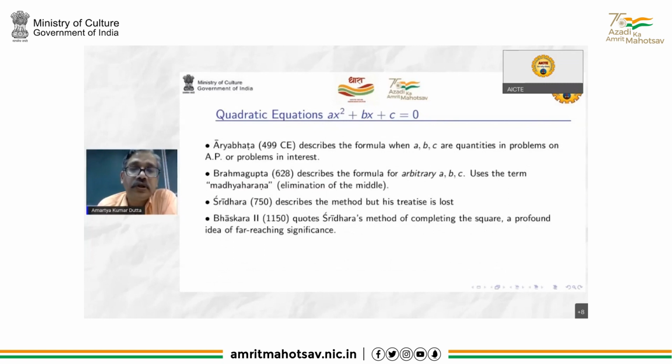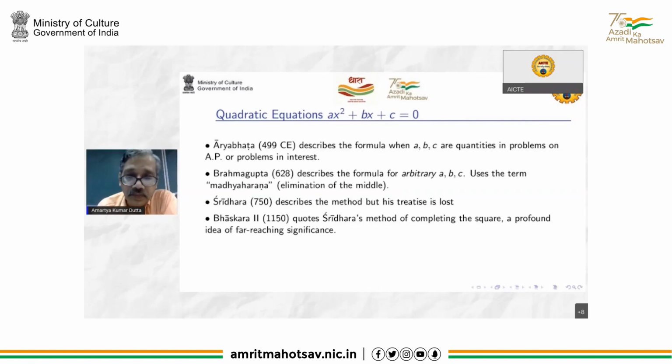Of course, Aryabhata had already given the formula, minus b plus minus root of b square minus 4c, but not in the form which we have seen. Their a, b, c are quantities in specific situations, like problems on arithmetic progression or problems of interest. He doesn't give it abstractly, and Brahmagupta gives the formula abstractly, that means for arbitrary a, b, c. And he uses the term madhya harana, elimination of the middle.